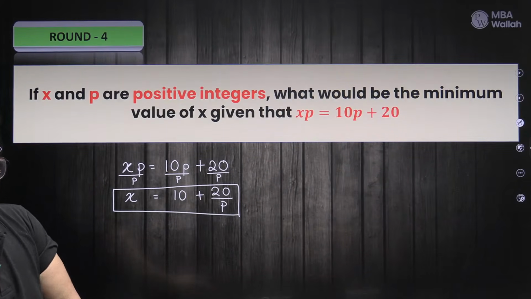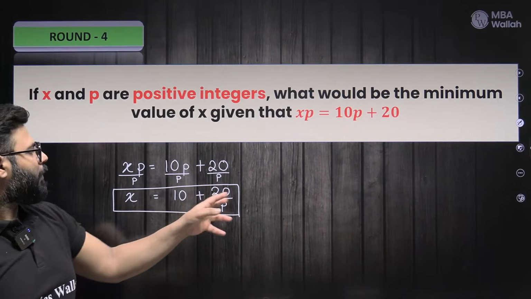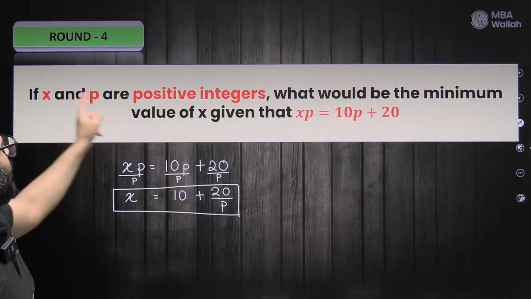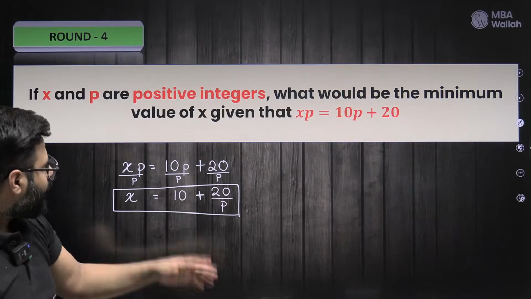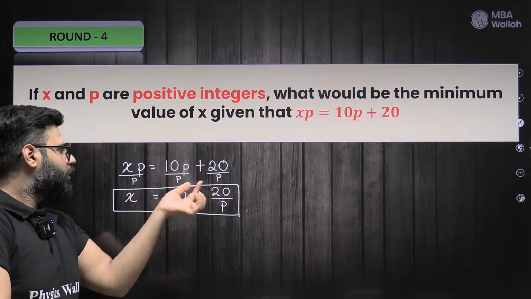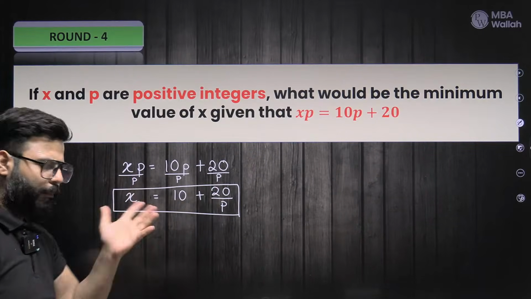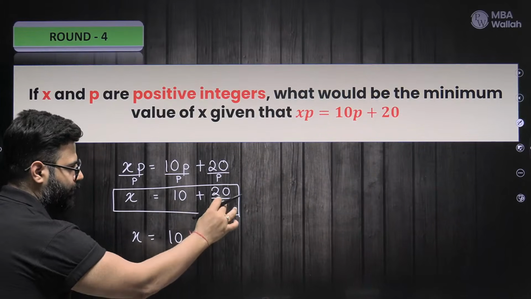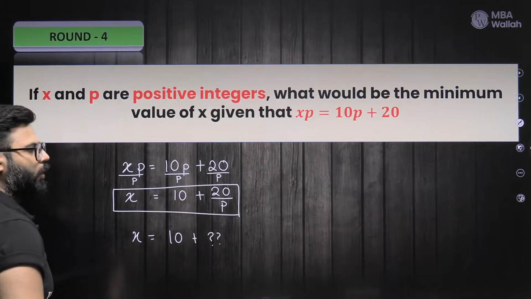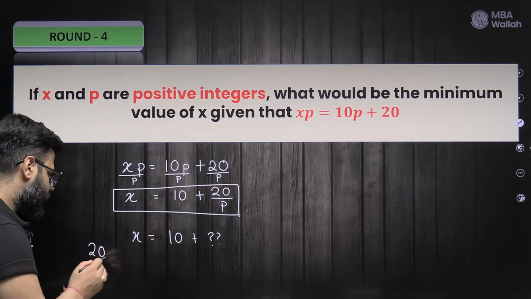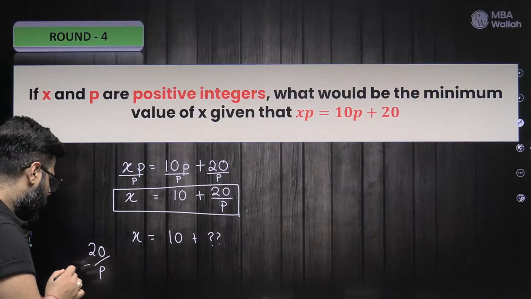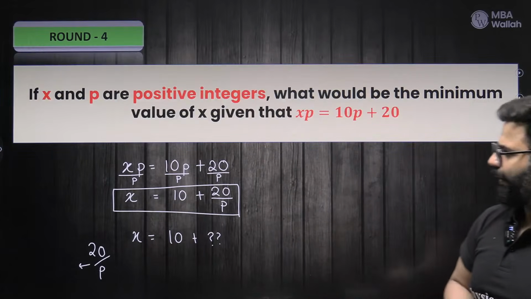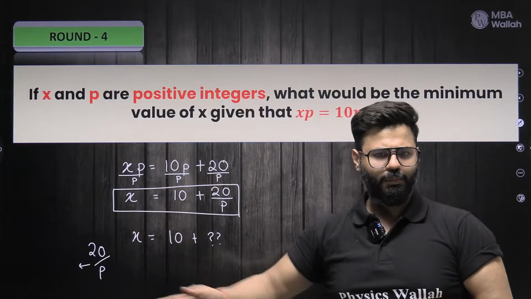Now start thinking. Now I know x equals 10 plus something, and I know x has to be an integer. x and p are positive integers. Now you tell me, do I need this entire number 20 by p to be minimum or maximum? Think. I know that x is equal to 10 plus something. Now this something is 20 by p. So start thinking on this line, 20 by p. What are the values of 20 by p? What integers can 20 by p take, and what do I want it to be, minimum or maximum?